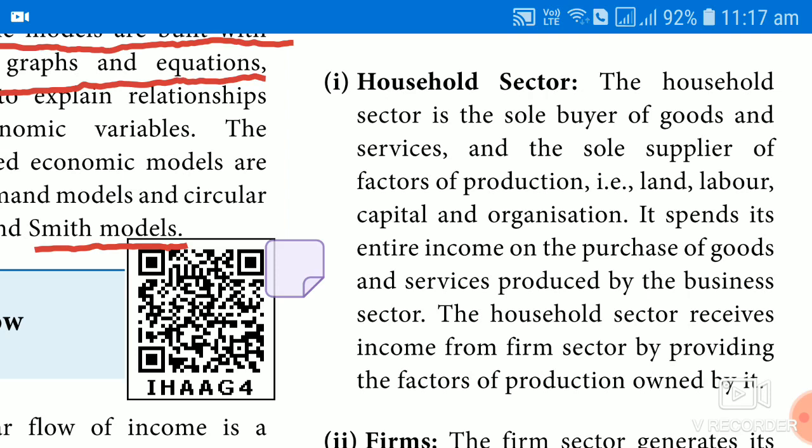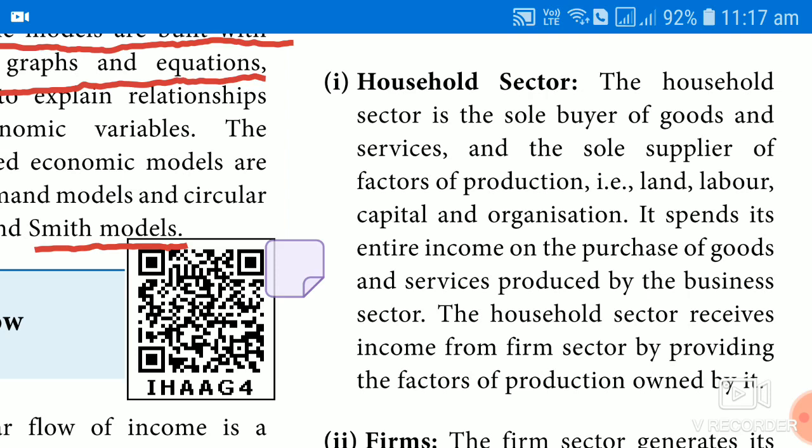I will explain with the help of a flow chart or diagram so that you can understand easily. By rendering factor services to the firm, assuming that only two parties exist, the household and the firm. So now the household renders their factor services in the form of land, labor, capital, and organization to the firm. By making use of these services, what will the firm do? The firm is able to produce goods and services. By making use of these factors of production, what should the firm do? The firm should reward the factors of production in the form of factor income.